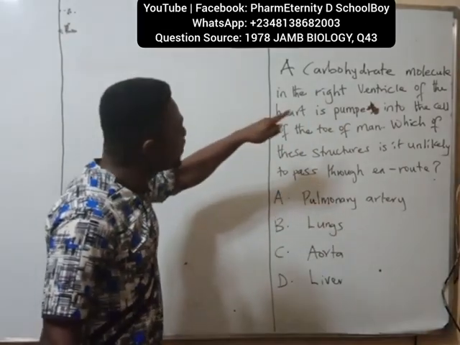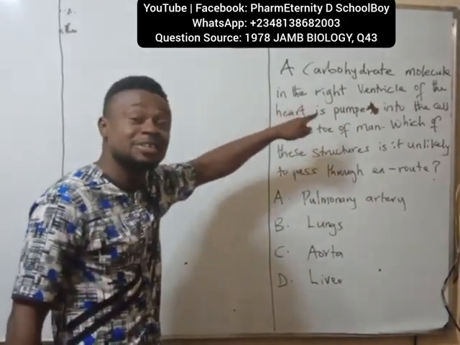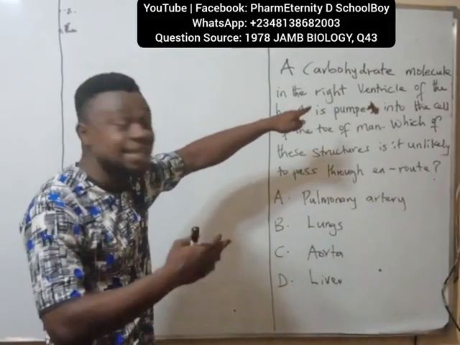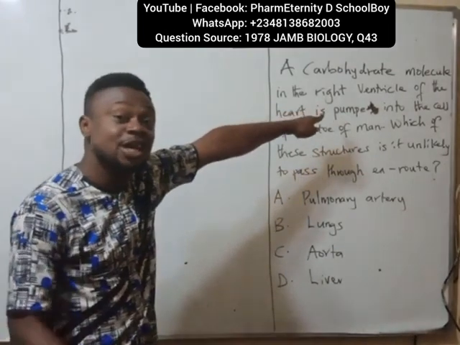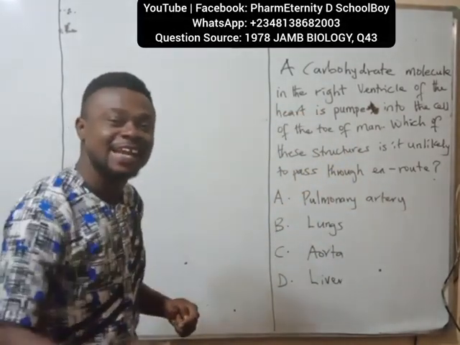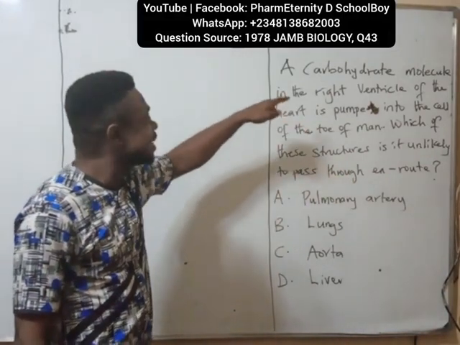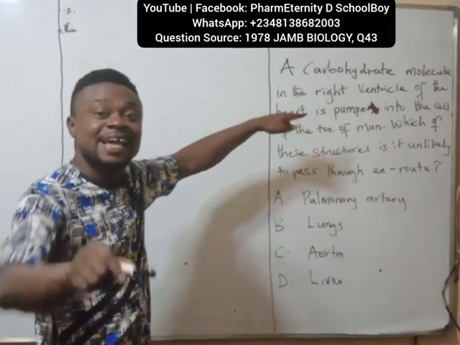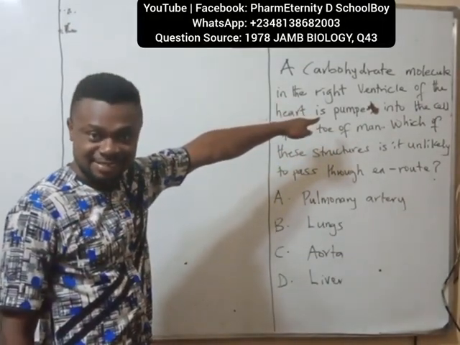Now, from the right ventricle, the blood containing this carbohydrate will now be pumped into the pulmonary artery. So from the pulmonary artery, it will now enter the lungs.